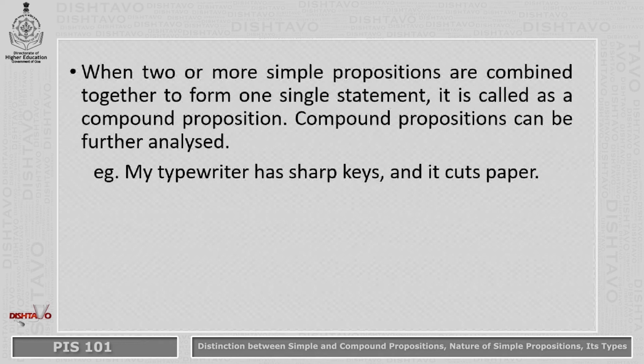To take another example of a compound proposition, Russians have orbited satellites, and so have the Americans. Here also we see that there are two statements or two propositions. Russians have orbited satellites, that is one proposition, and so have the Americans, that is the other proposition.